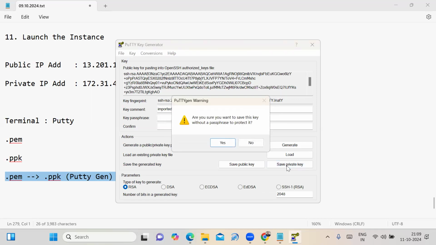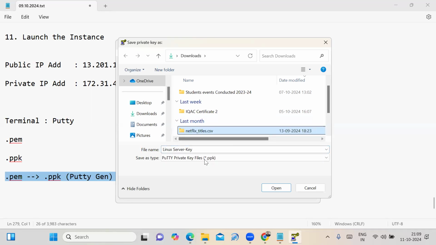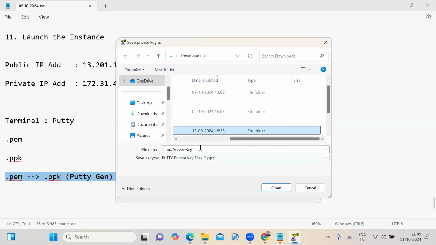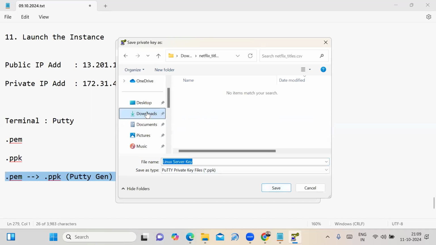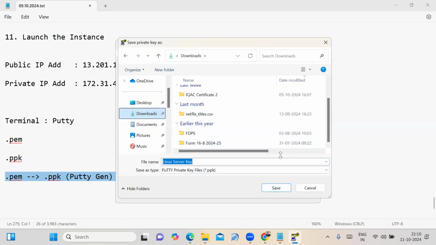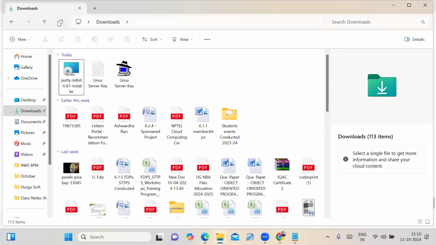Click on save private key. Click on yes. Now I am giving the file name as Linux server key. I have to save this with the file extension .ppk. See that I can save this one here in my downloads. I have to close this. Now see here in my downloads, the .ppk file is converted.